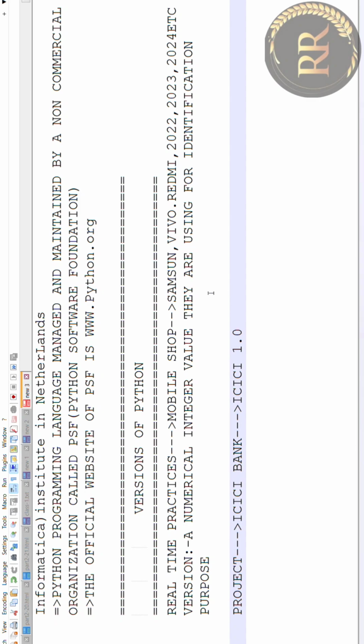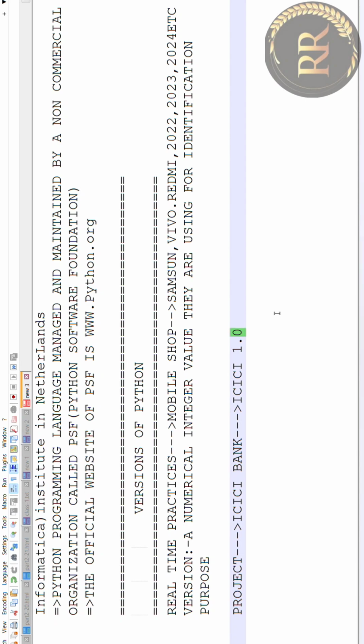Here 1.0 is the version. 1 is the major version and 0 is the minor version. What is on the left of the point is called the major version, and what is on the right of the point is the minor version.